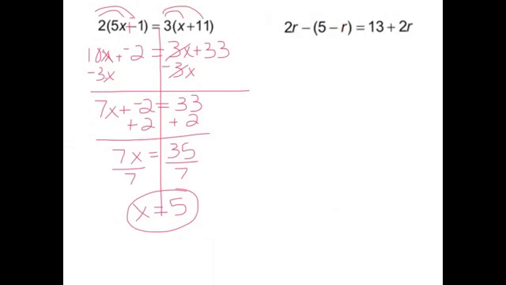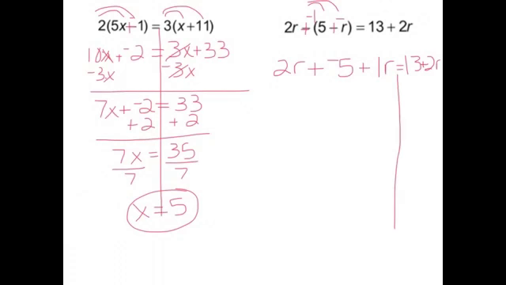Next one here, we have a minus sign right here before the parentheses and a minus sign in the parentheses. So first thing we're going to do is change this to a plus and think about having a negative 1 on the outside there. Change this to a plus, make it a negative r. Alright, so that gives me, now I'm going to distribute the negative 1 to inside the parentheses. So 2r plus negative 5 plus negative 1 times negative r just gives me positive 1r equals 13 plus 2r.